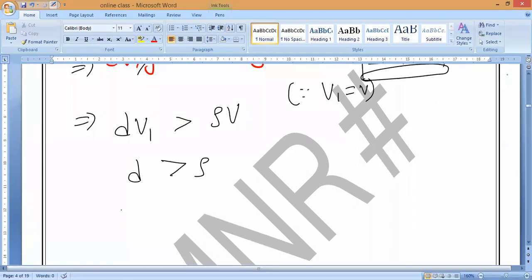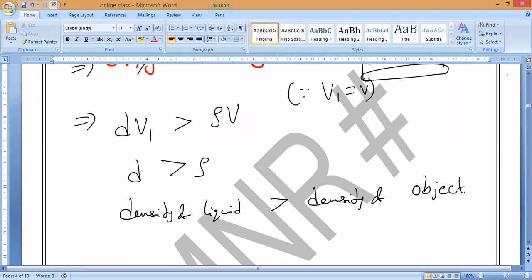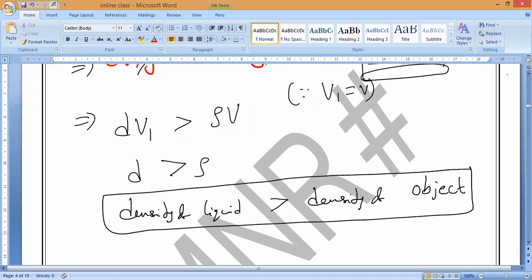So now, what will happen? The density of the liquid is greater than the density of the solid object, so the object will float on the surface.